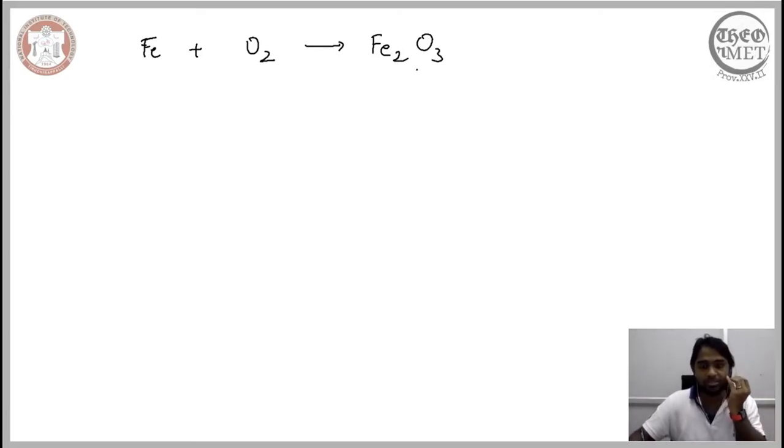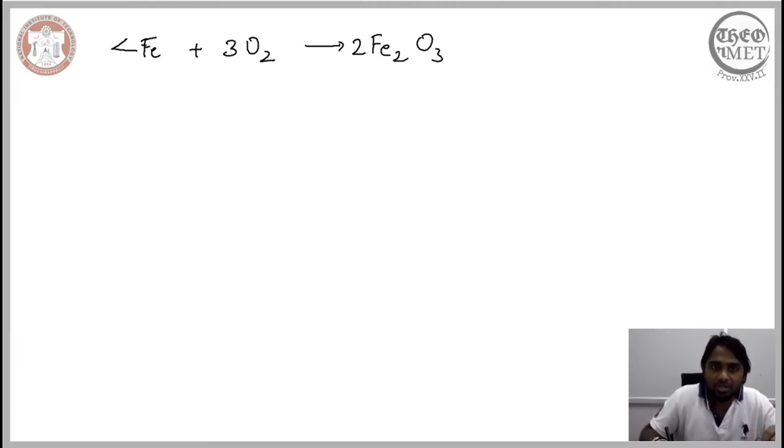Fe2O3. Now this equation, as you know, is not balanced, and therefore let us attempt to balance it. If we try to balance this, we can introduce 3 oxygen molecules, and thereby ultimately we have 6 oxygen atoms on the product side and correspondingly 6 oxygen atoms involved on the reactant side. And in order to balance the amount of iron that corresponds to the products, we need to introduce the prefactor 4 here.